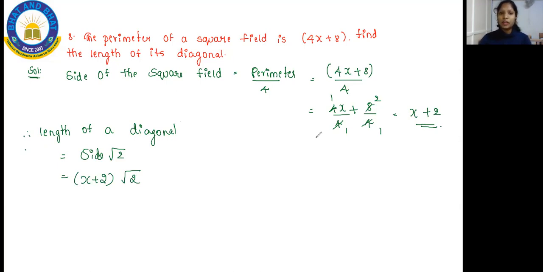So all of you make a note of it. Usually you people will get confused in this type of question. So have a look at this question carefully and solve.